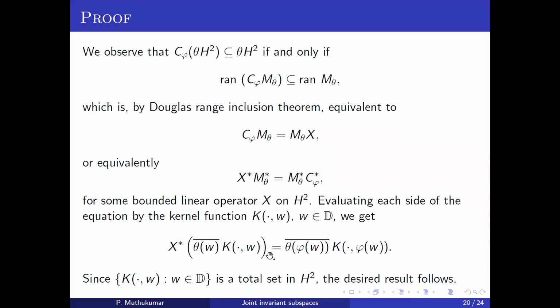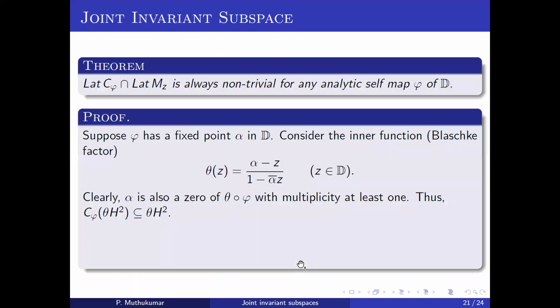So this is another equivalent condition of our main result.